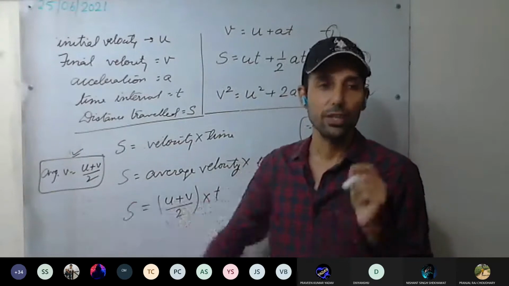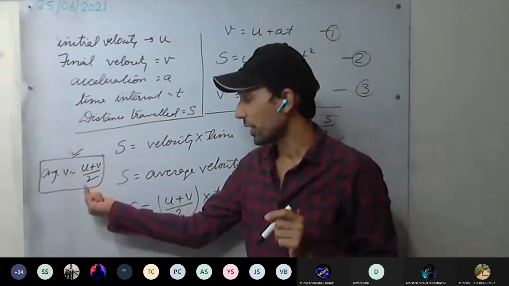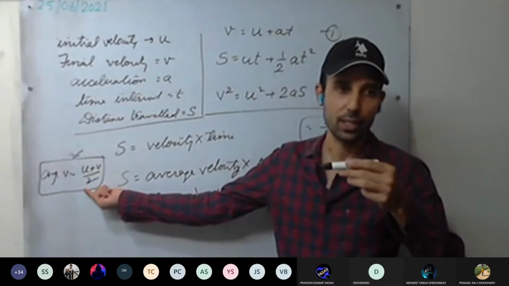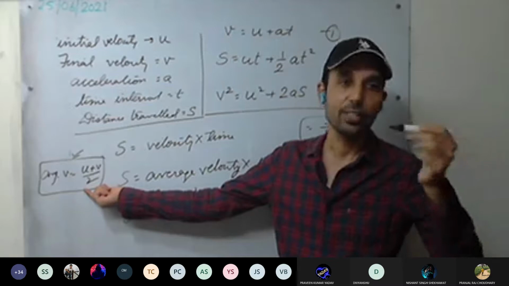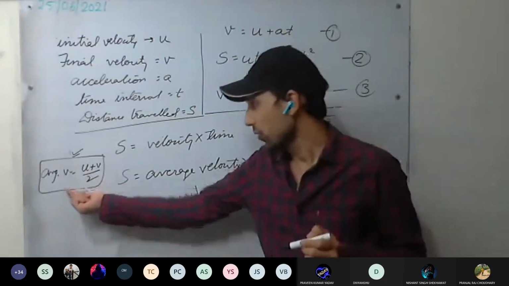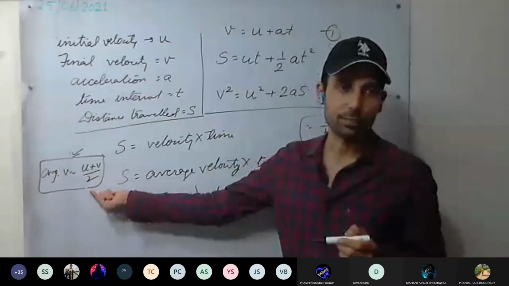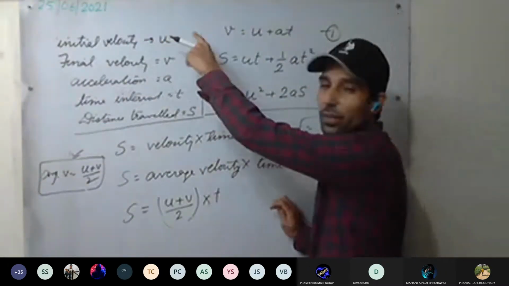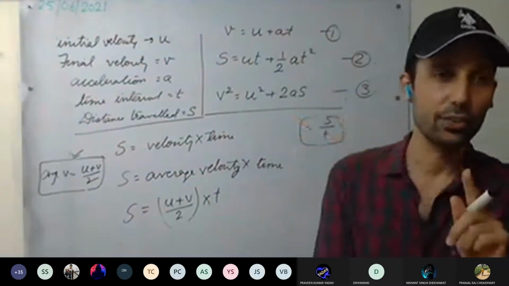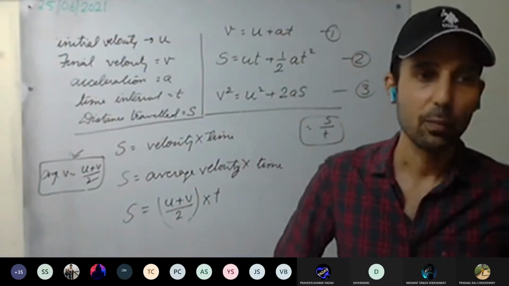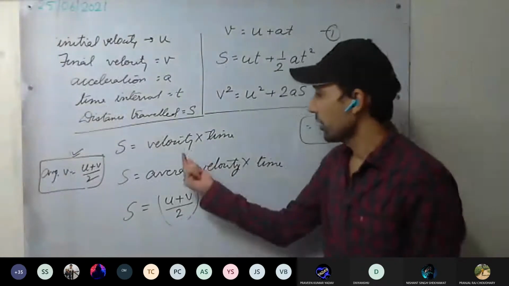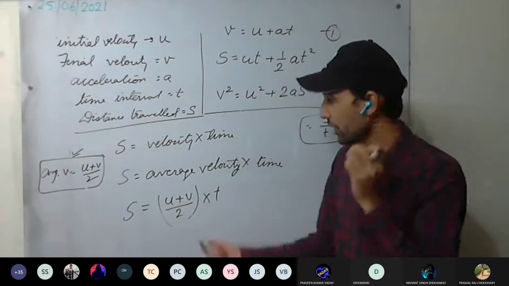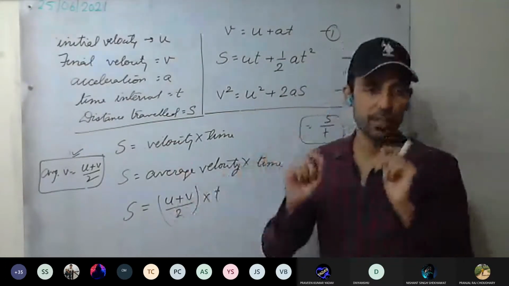Okay. So if in the question it is mentioned the body is moving with uniform acceleration, or it is said that the body is uniformly accelerated, or if it is said the change in velocity is uniform throughout the journey, then for average velocity we can use this formula, or else we won't use it. Since at the very start we have taken the condition that the body is uniformly accelerated, we can make use of u plus v by 2. This will give us the average velocity, that is the mean velocity.